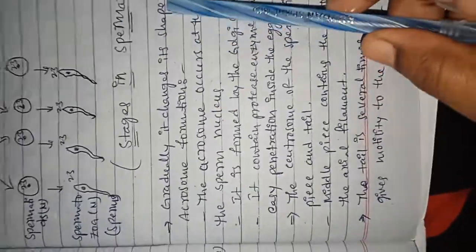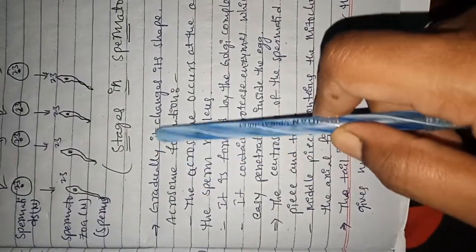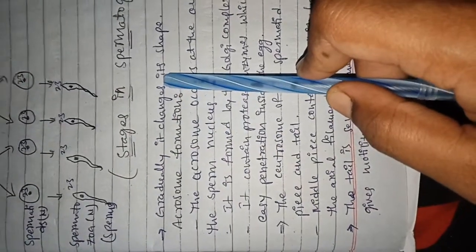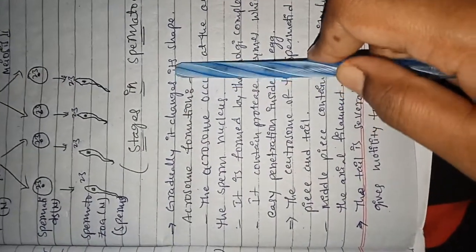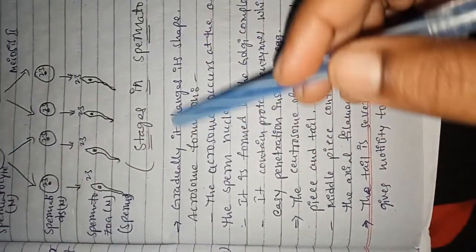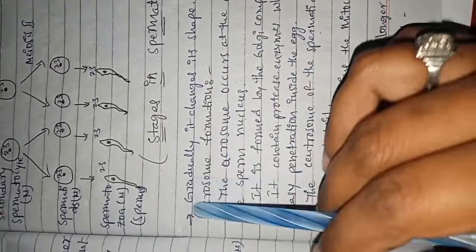Next, the nucleus gradually changes its shape. Generally, different animals have different types of nucleus shape: spiral, round, elongated round shape, and so on.